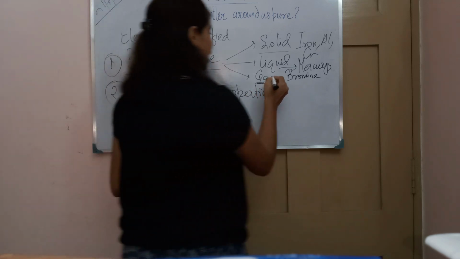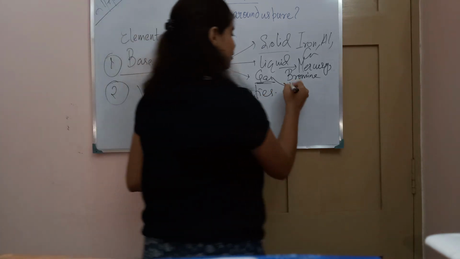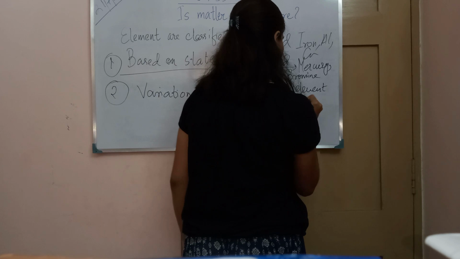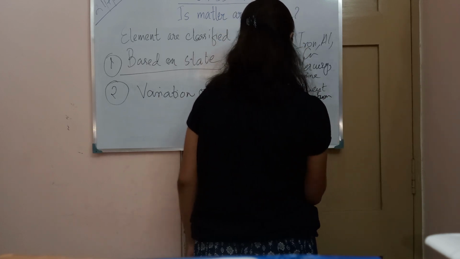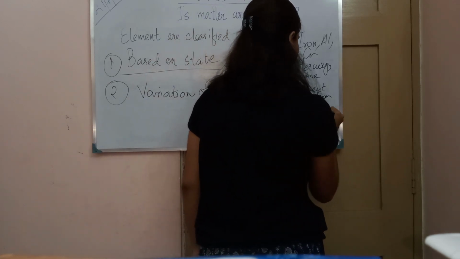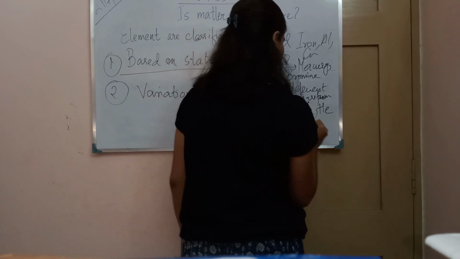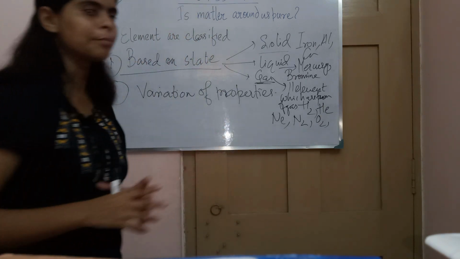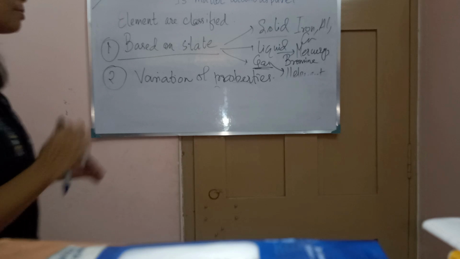Gas, there are various gases. I can say there are 11 elements which are in the form of gas. For example, H2, He, neon, nitrogen, oxygen. So these are all elements, classified based on state.